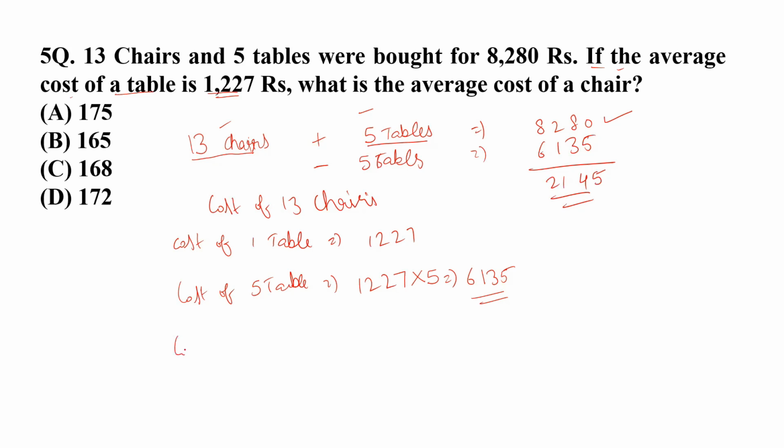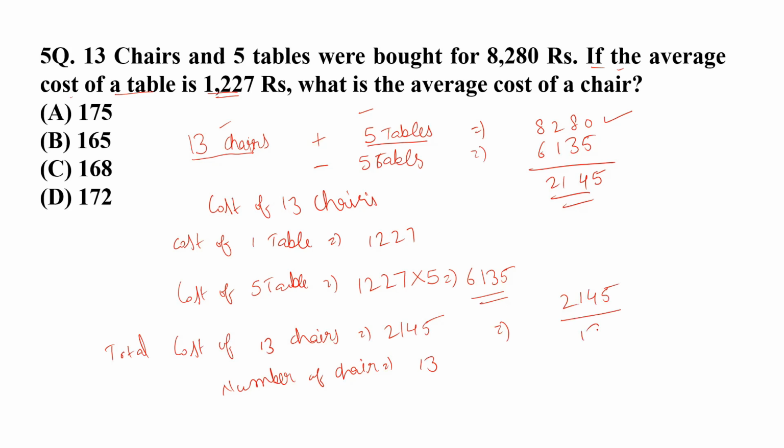So now we know that the total cost of 13 chairs is 2145. The number of chairs, that we already know, is 13. We can easily find their average now. Just apply the formula of average. This is the total of observations divided by the number of observations, and when you divide that, you shall get the average cost of a chair which has been asked in the question.